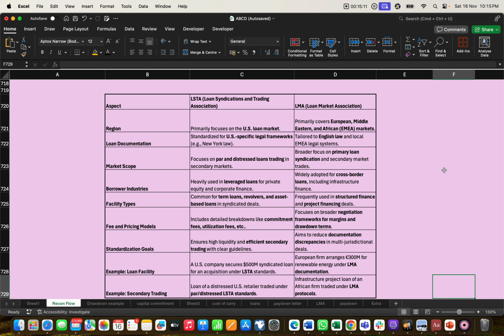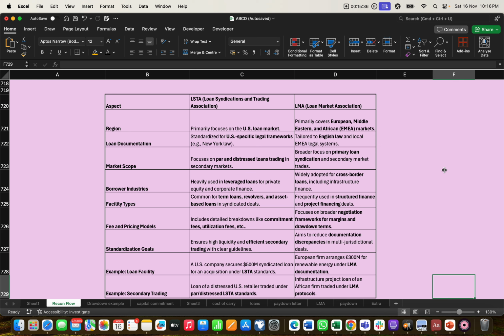However, LMA focuses on primary loan syndication and secondary market trades. The borrower industry is heavily used for leveraged loans for private equity and corporate finance. So here the difference has come, as per how the LSTA market utilizes it, and how the LMA market utilizes it.